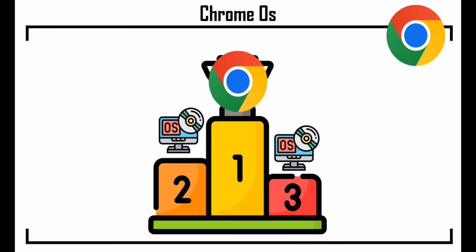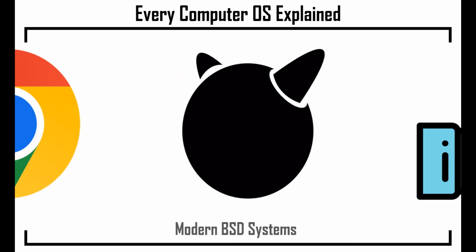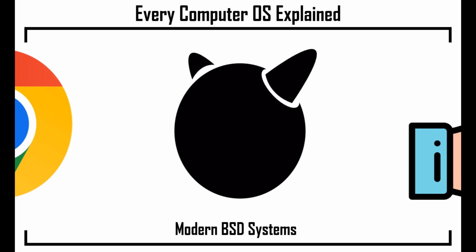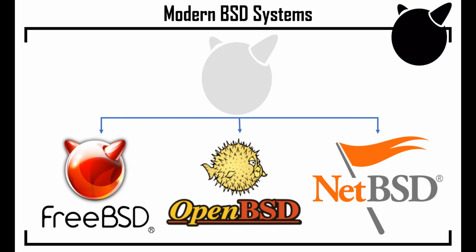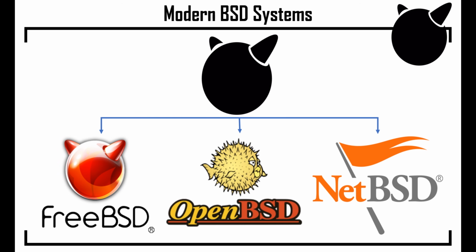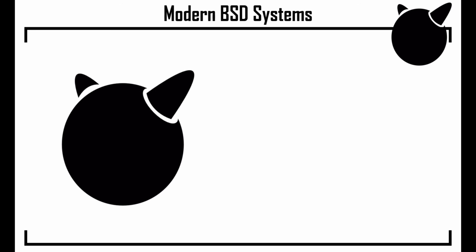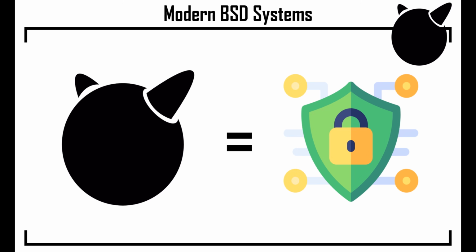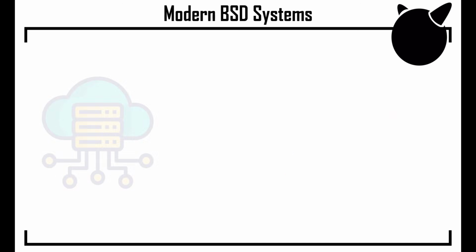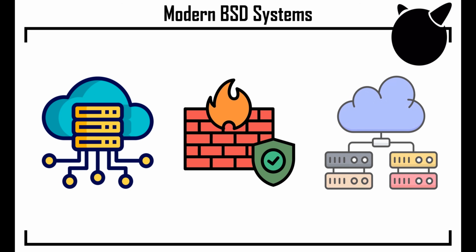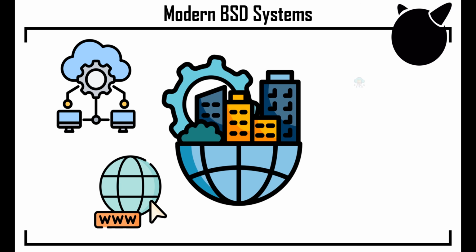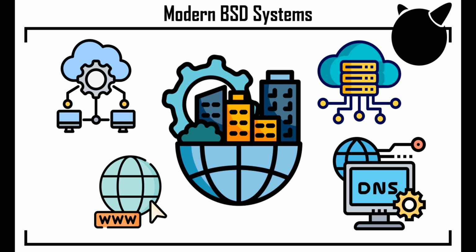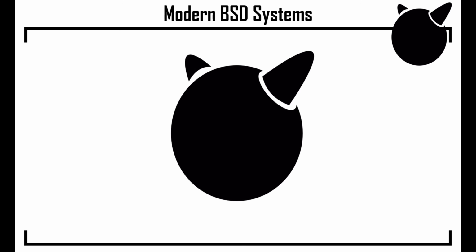Modern BSD systems. FreeBSD, OpenBSD, and NetBSD are the direct, powerful successors to the original BSD. These operating systems are prized for their high security, which is why they are widely deployed in the world of servers, firewalls, and critical network infrastructure. In fact, much of the Internet's backbone, including the DNS root servers, still runs on BSD-based operating systems.